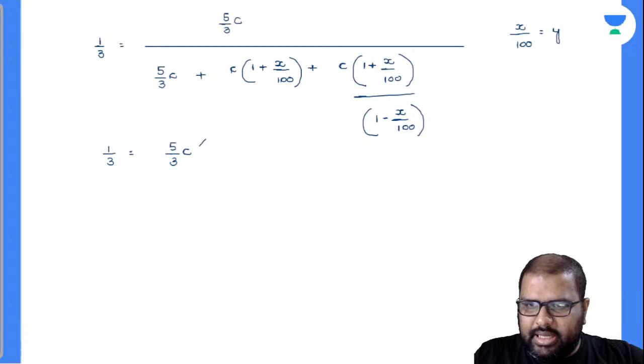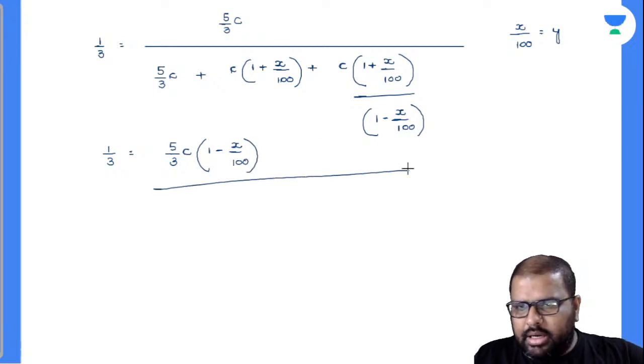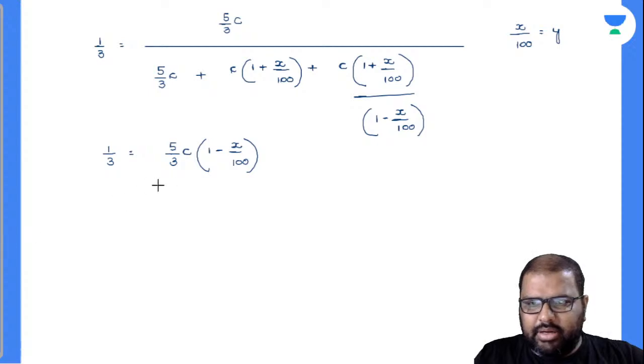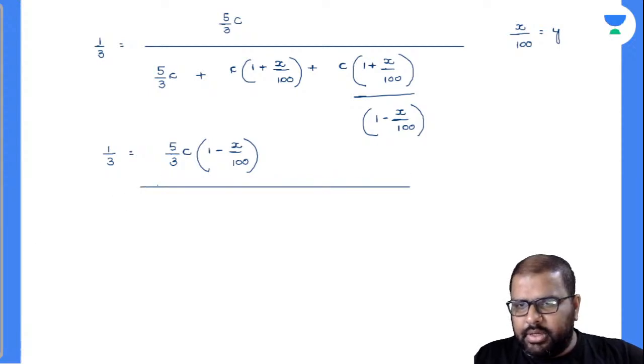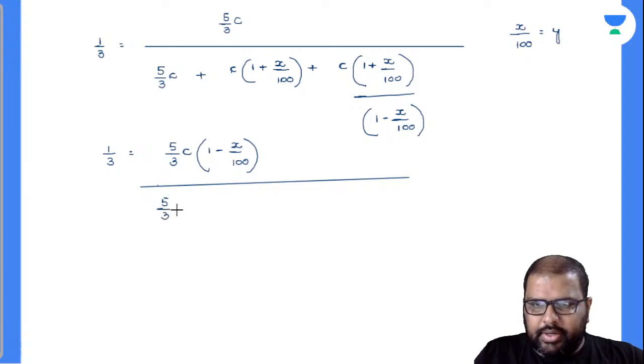I'll write it initially like this only, 1 minus x by 100. Right, this will go into the denominator now. Now what will be your numerator, and what will be your denominator? Your denominator will be 5 by 3 into C into 1 minus x by 100.